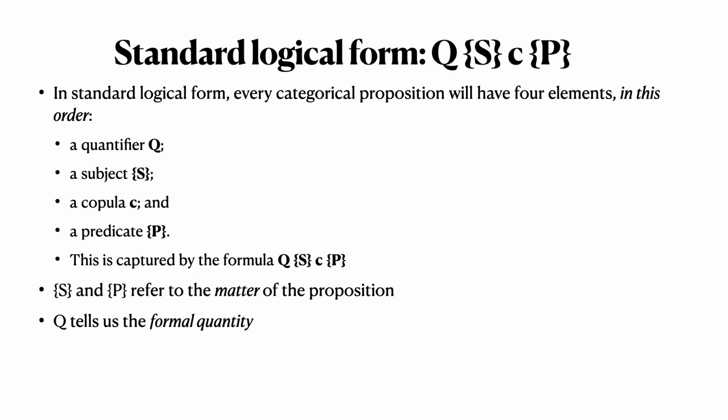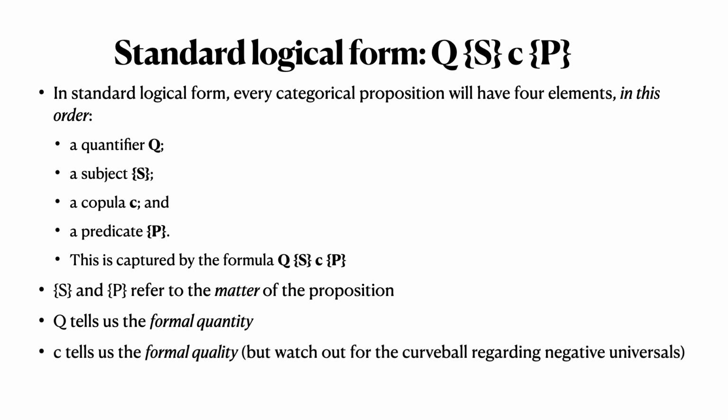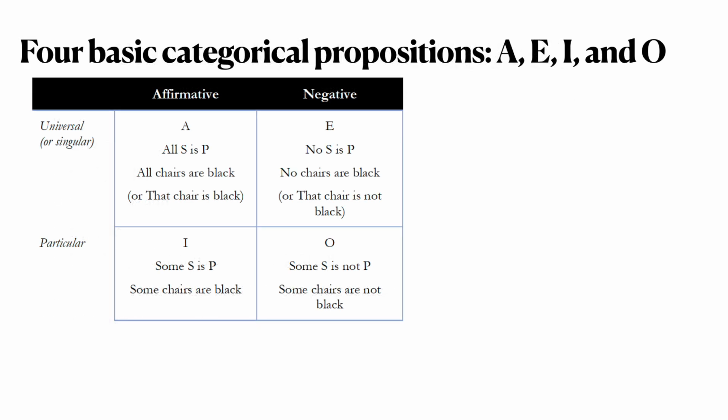Q and C are about form. So Q tells us the formal quantity, because it's the quantifier, and C tells us the formal quality. Well, in most languages it does. Not really in English all the time, because there's a little bit of a curveball regarding negative universals. And we can see that best if we go to this chart of the 4 basic categorical propositions. No matter what language you're learning, anyone who uses the Roman alphabet who's learning logic is going to learn these 4 basic categorical propositions as A, E, I, and O. And I'll explain why in a minute.